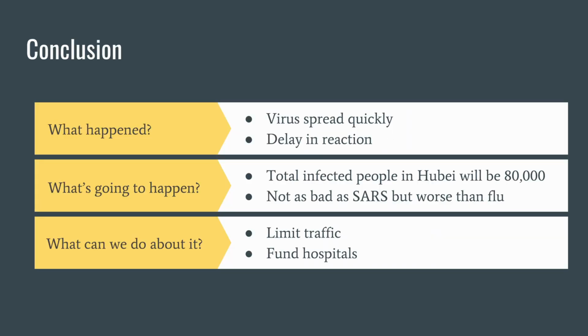Okay. In conclusion, what happened? Well, the virus spread quickly and there was a delay in reaction. What's going to happen? The total number of infected people in Hubei will be about 80,000. It's not as bad as SARS, but probably worse than the flu. And what can we do about it? Well, we can limit traffic and not ride on public transit, and we can fund new hospitals.